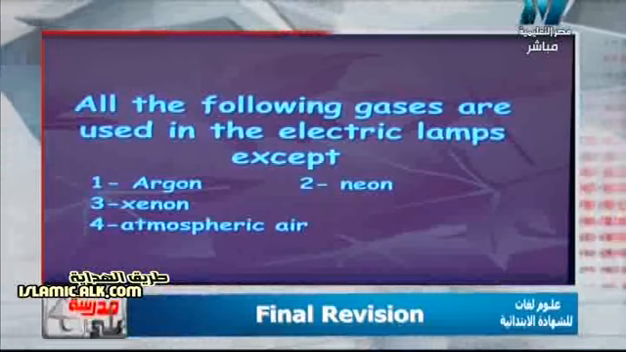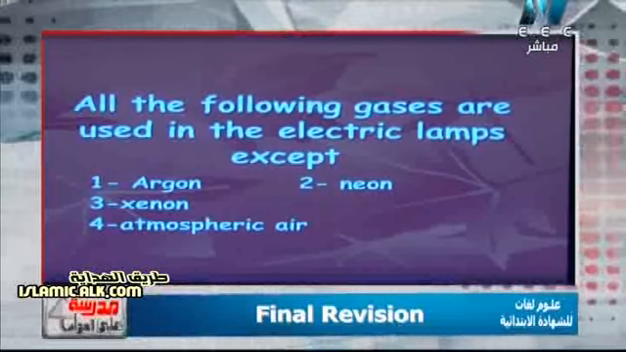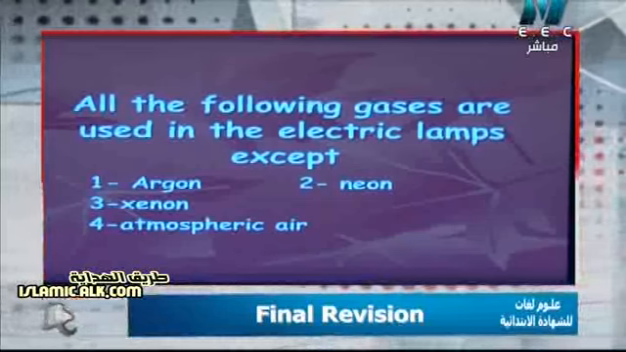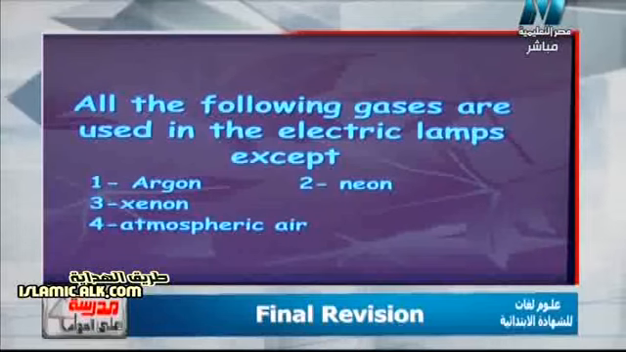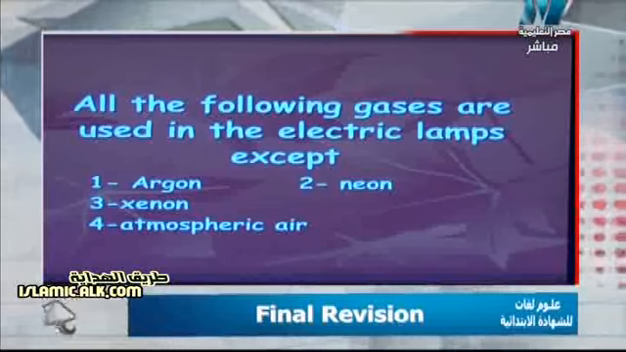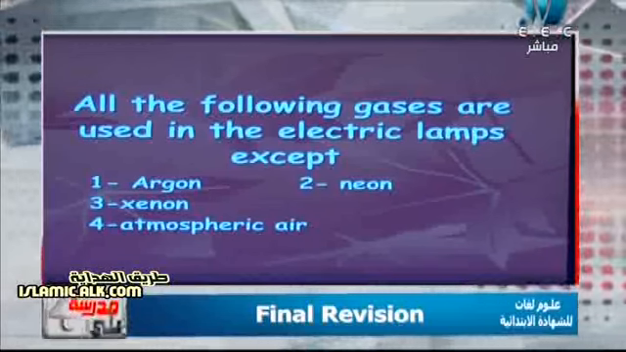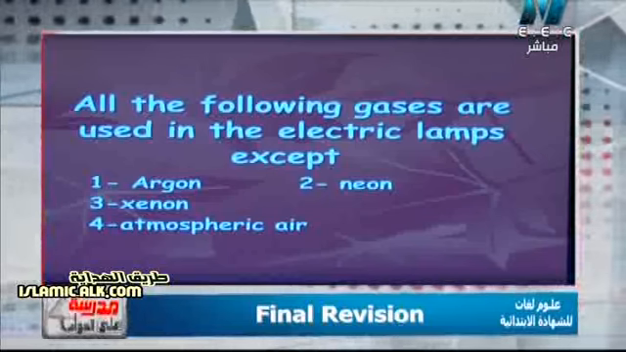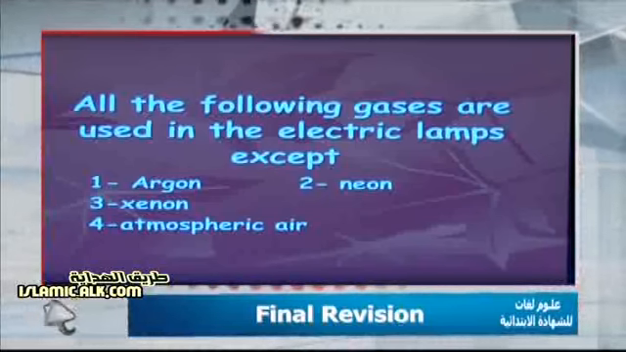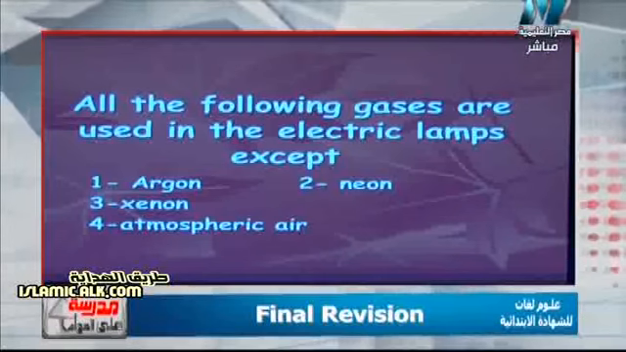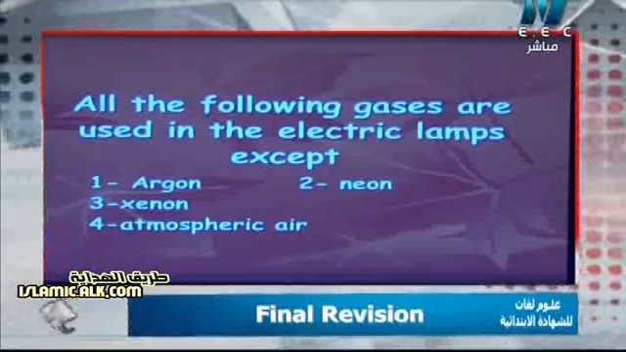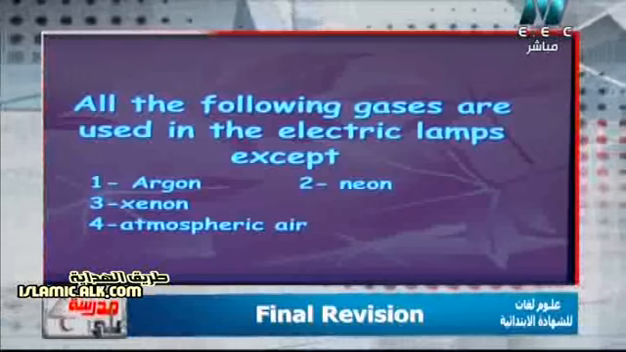And I will remind you, we have 6 gases in chemistry or in science which are inert gases. They are helium, neon, argon, krypton, xenon, and radon. And you have studied only one of them this semester, which is argon. But surely we cannot put atmospheric air or oxygen in the electric lamp. Again, the electric lamp mustn't contain atmospheric air or oxygen.